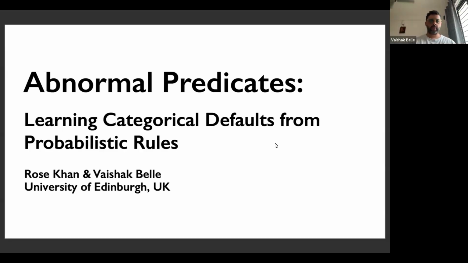Hi, everybody. This is Vaishak Belle, and this is joint work with Rose Khan. The topic for today is abnormal predicates: learning categorical defaults from probabilistic rules.